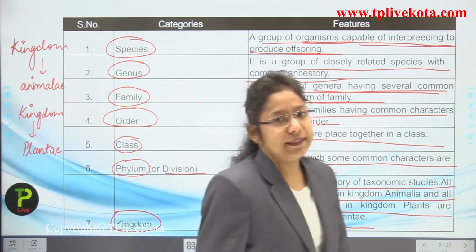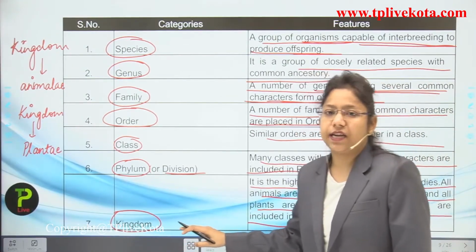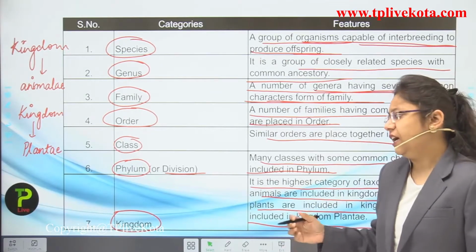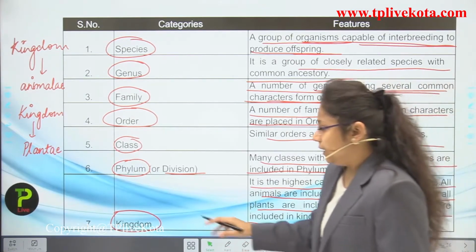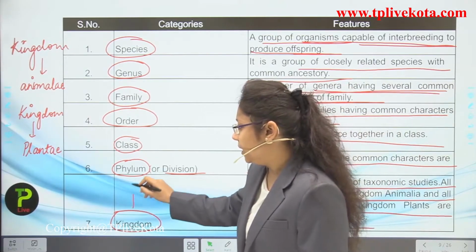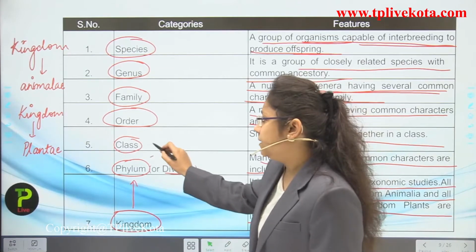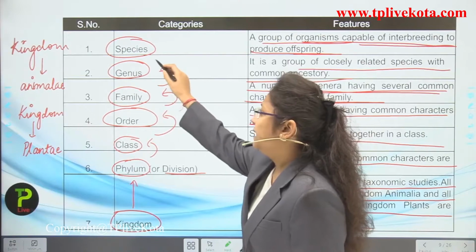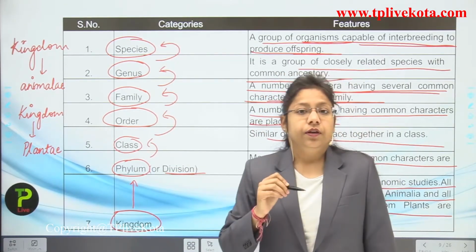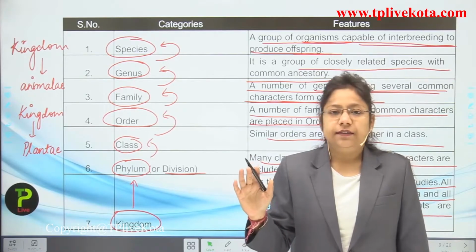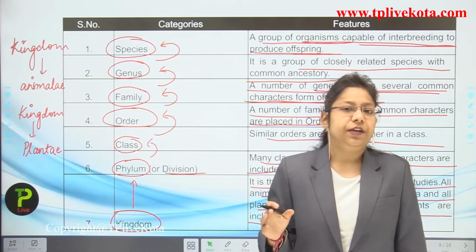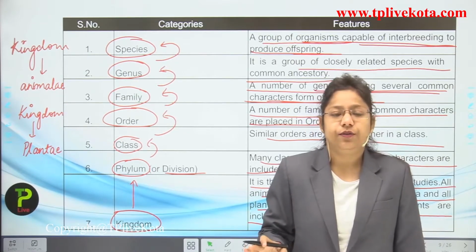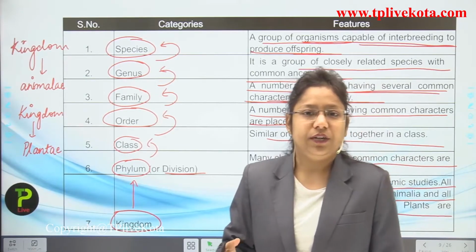This is the categorization, and kingdom will be the highest category, or we can say the highest rank in which the categorization of any kind of organism is done. First kingdom will come, then phylum, then class, then order, then family, then genus, and the last one is species. You will be familiar with each and every organism till the end of this chapter, and you will even be able to write the taxonomical hierarchy of any plant or animal which I give you. It will be very interesting.